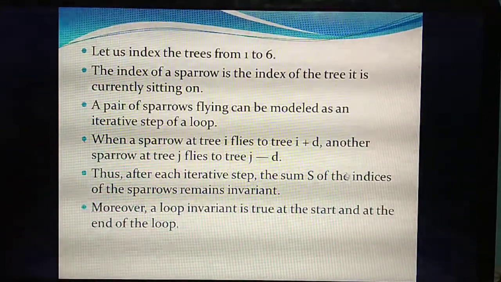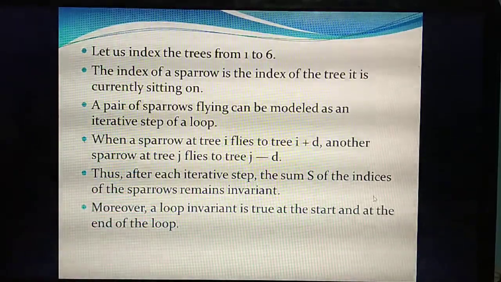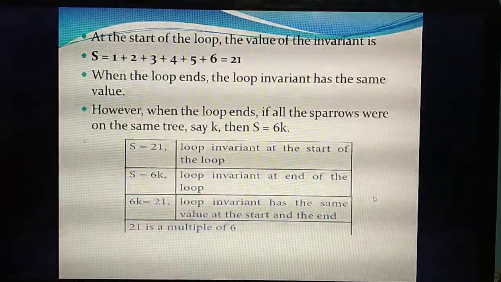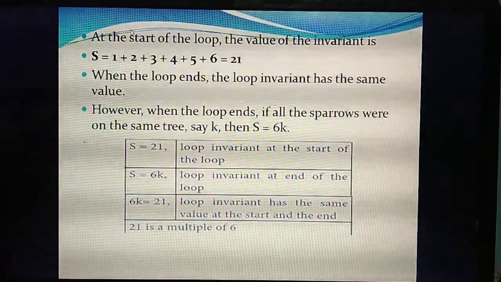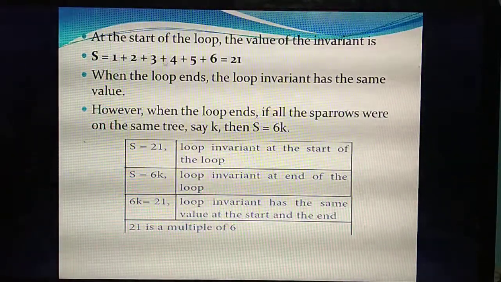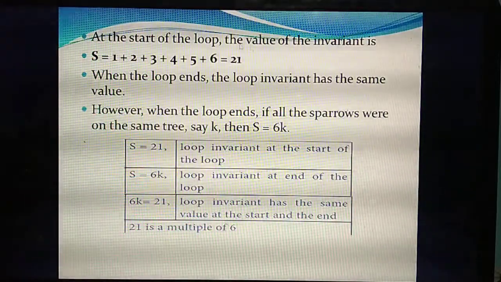Now you are going to calculate the sum of the indices of all the sparrows. How do you calculate the sum? Totally how many trees are there? 6. How many sparrows are there? 6. So 1 plus 2 plus 3 plus 4 plus 5 plus 6, totally 21.